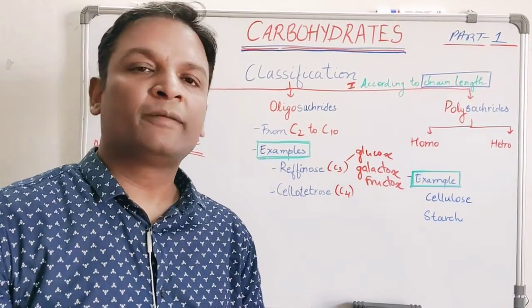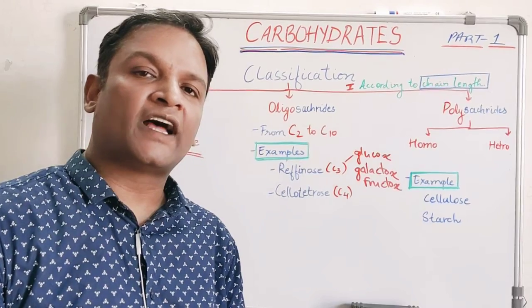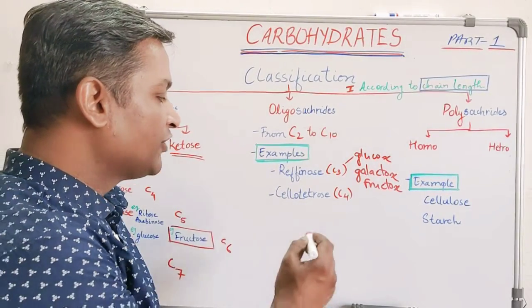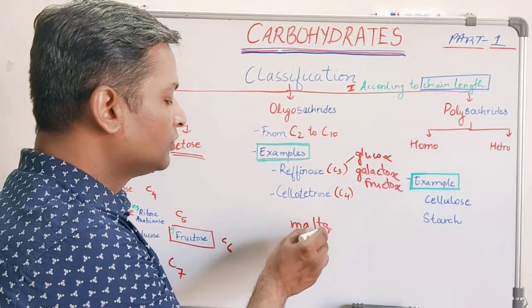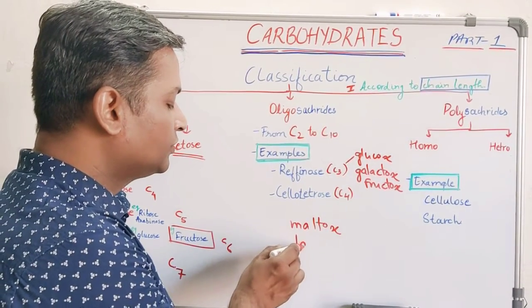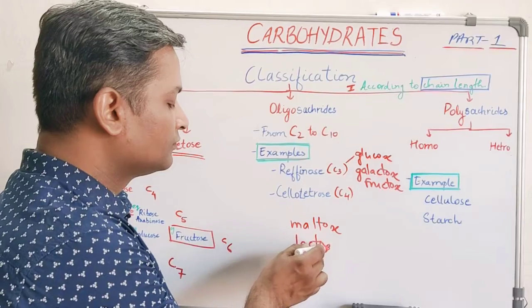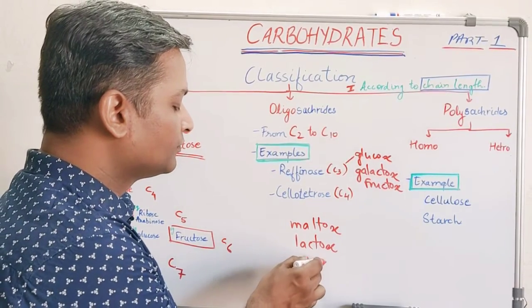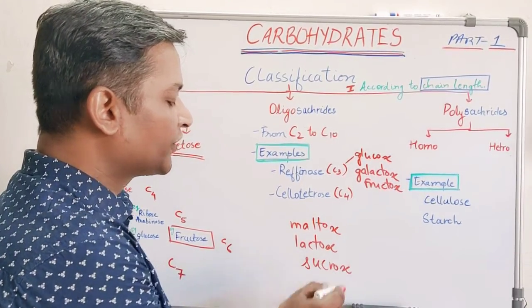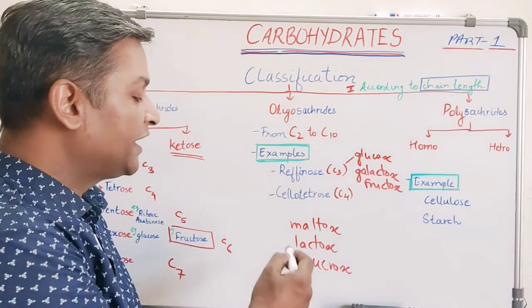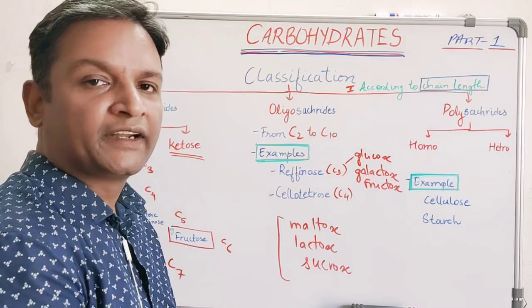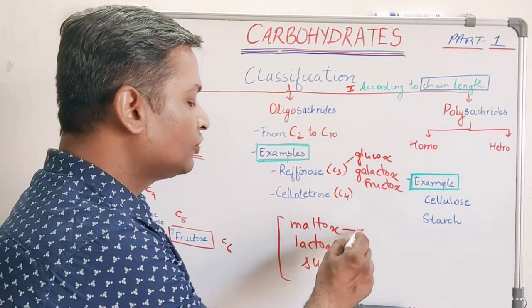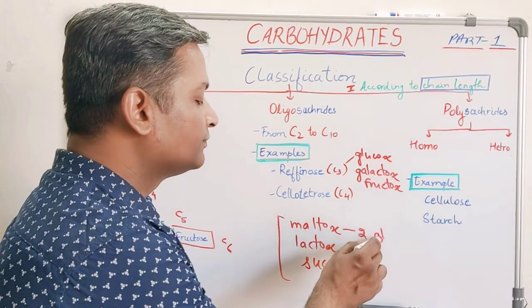The other common oligosaccharides, if I have to mention, are maltose, lactose, and sucrose. These are other common disaccharides, the main important disaccharides. Maltose contains 2 units of glucose.